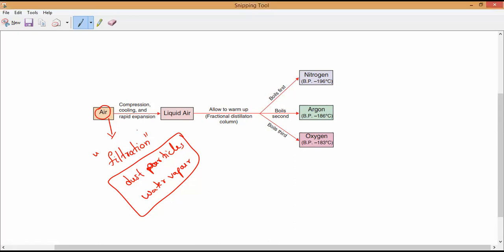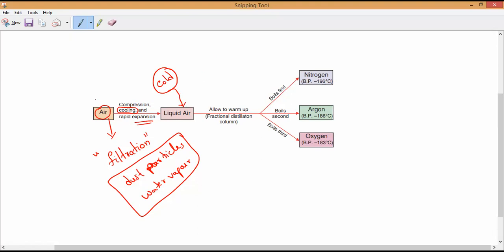Then if we compress the air, the speed of the air will increase, and then we will do the cooling process. In this cooling process, rapid expansion will take place. Rapid expansion means it will be in contact with cool water. I will show you that process neatly, so that suddenly the hot air will turn into cold, cool air. It will be liquefied air. Liquefied means it will be converted into liquid state. The air is completely converted into liquid state.